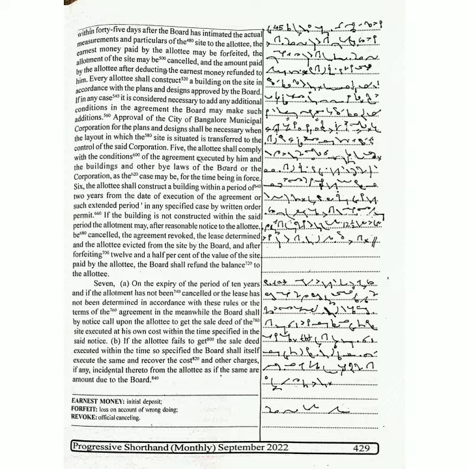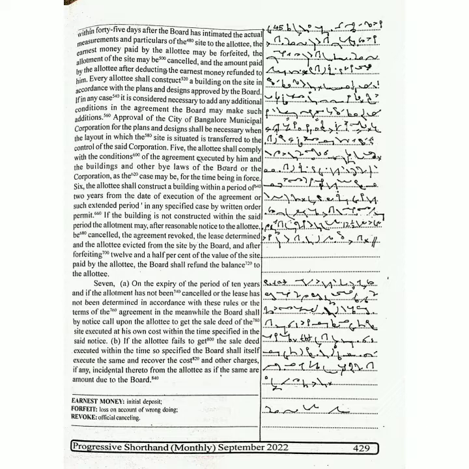7a. On the expiry of the period of 10 years and if the allotment has not been cancelled or the lease has not been determined in accordance with the rules or the terms of the agreement in the meanwhile, the board shall by notice call upon the allottee to get the sale deed of the site executed at his own cost within the time specified in the said notice.